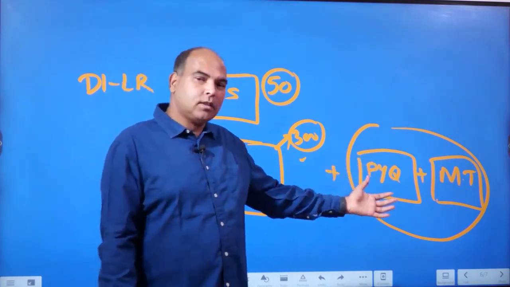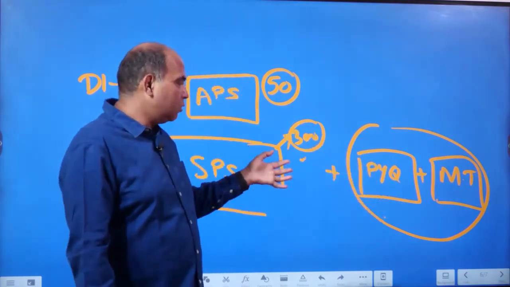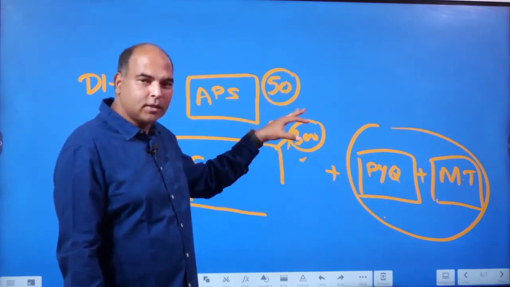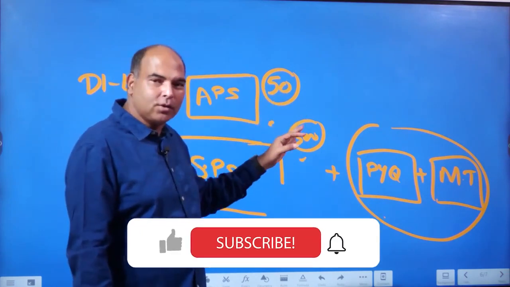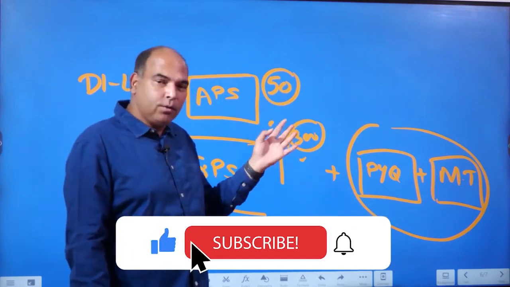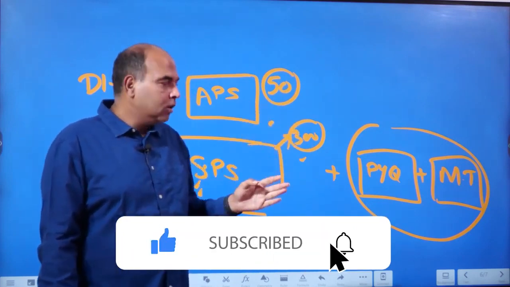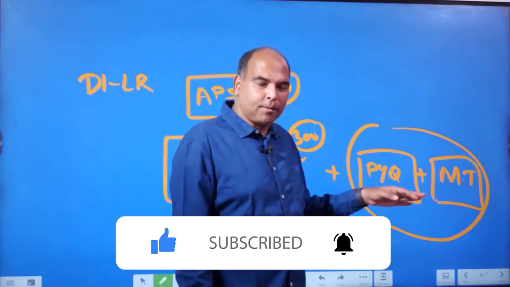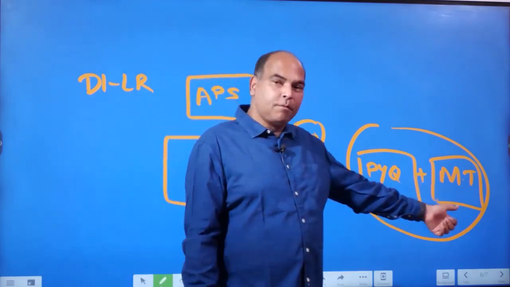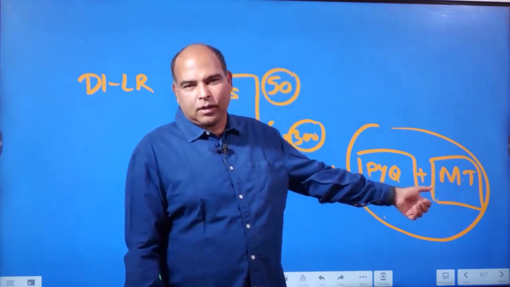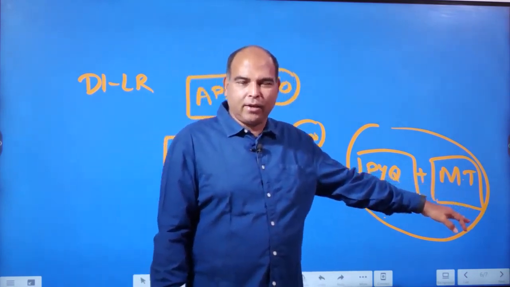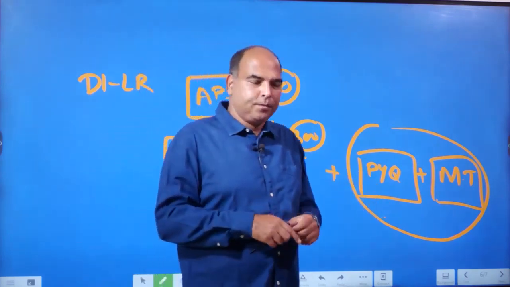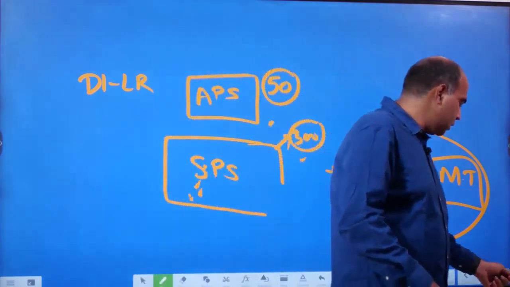So previous year questions should be beyond doing this. After doing this part, तो इस part में previous year questions करना है. previous year questions तो 99 to 2008 का करो, 17 to 22 को मत करो. 9 to 16 तो मिलता नहीं है, they have never released those papers, so you will not get any papers from 9 to 16. और लास्ट में फिर मॉक टेस्ट, of course as I said, 40 मॉक टेस्ट करोगे तो 150-200 DI और LR के सेट और ऐड होंगे, which will be the final icing on the cake. So that's about DI LR.